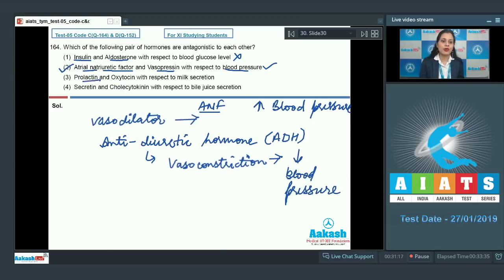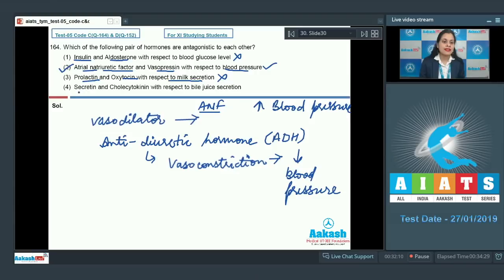The next option given is prolactin and oxytocin with respect to milk secretion. It is an incorrect statement, so this cannot be a correct answer to our question because both these hormones are not responsible for milk secretion. Prolactin is responsible for the synthesis of milk and oxytocin, which is also known as milk letdown hormone, is responsible for the ejection of milk.